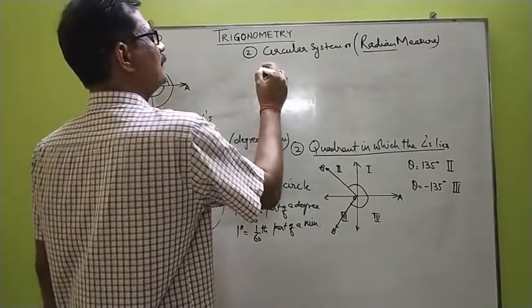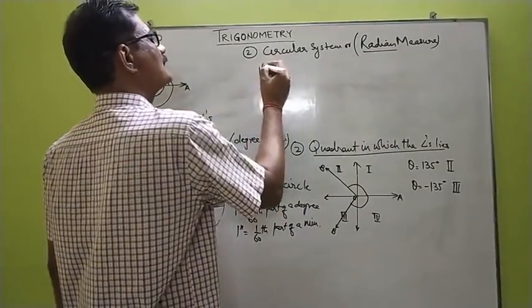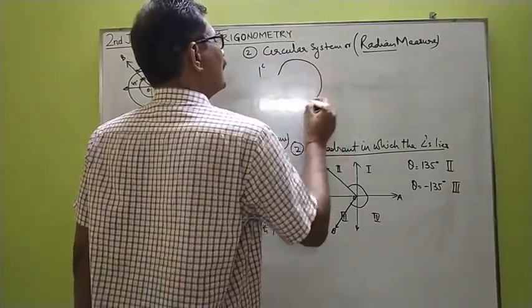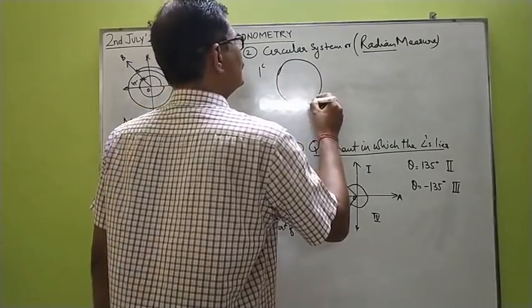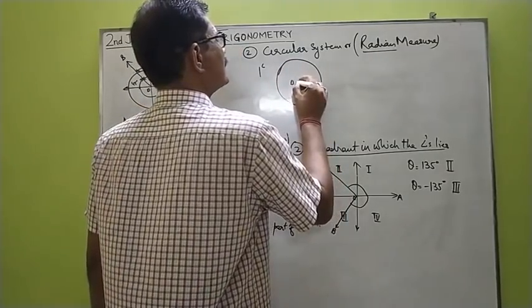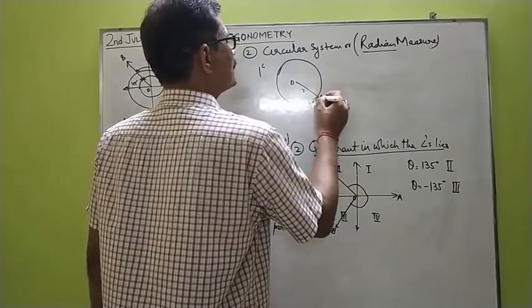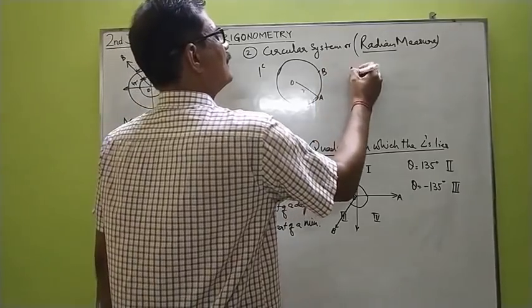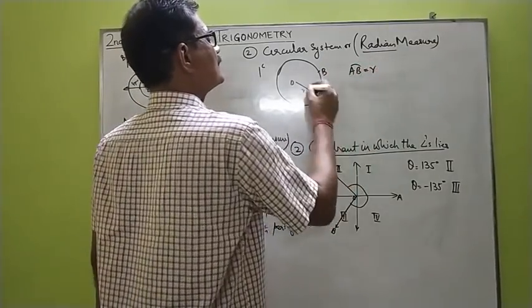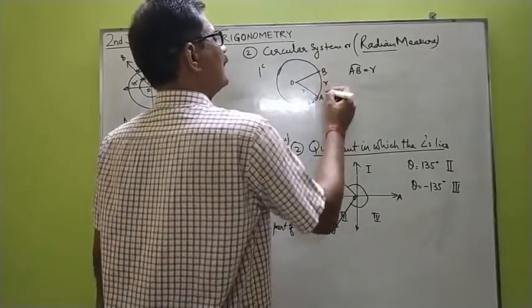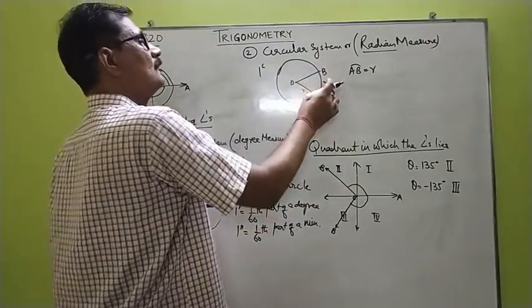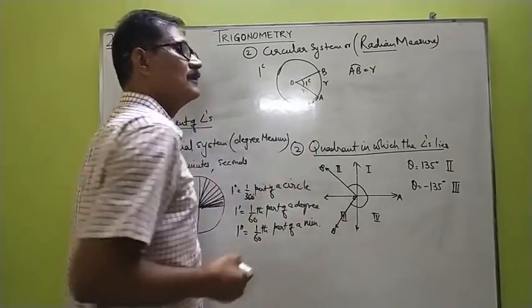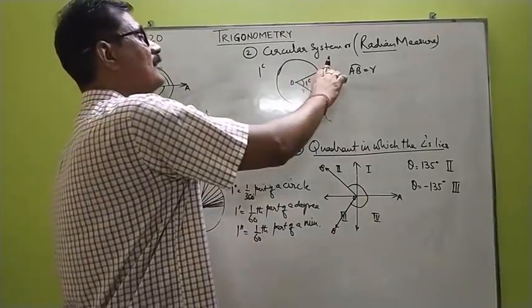Now, what is 1 radian? 1 radian is written as 1 to the power c. How do we define 1 radian? Let us consider a circle with center O and radius r, with A as a point on the circumference. Now take an arc AB having length equal to the radius. Then the angle subtended at the center by an arc whose length is equal to the radius, that angle is 1 radian. So 1 radian is defined as the angle subtended by an arc whose length is equal to the radius of the circle.